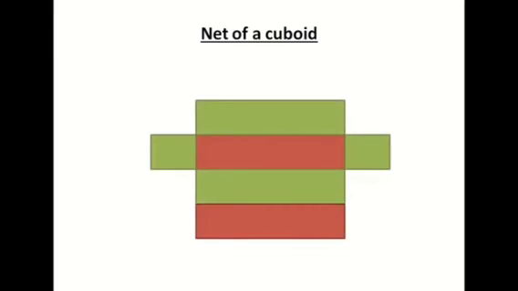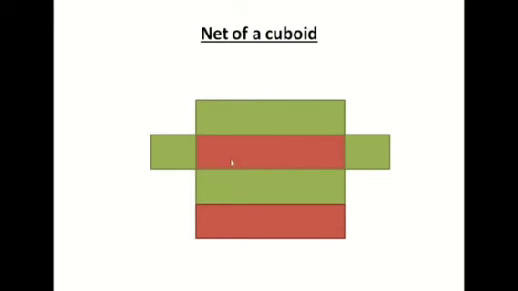Now we'll construct the net of a cuboid. So we will take a plain sheet and on that we'll draw this diagram. Here you can see 4 consecutive rectangles, and on the left and the right side also another 2 rectangles. So the placing or the arrangement of these rectangles will be like this.